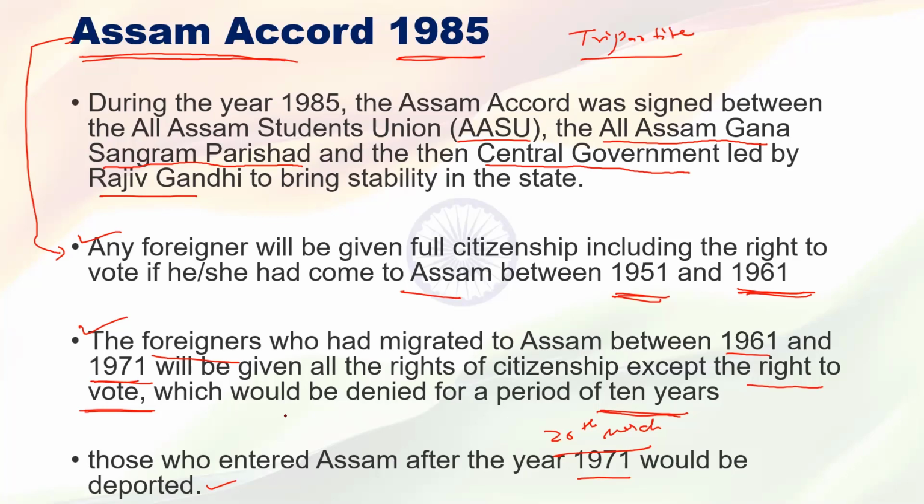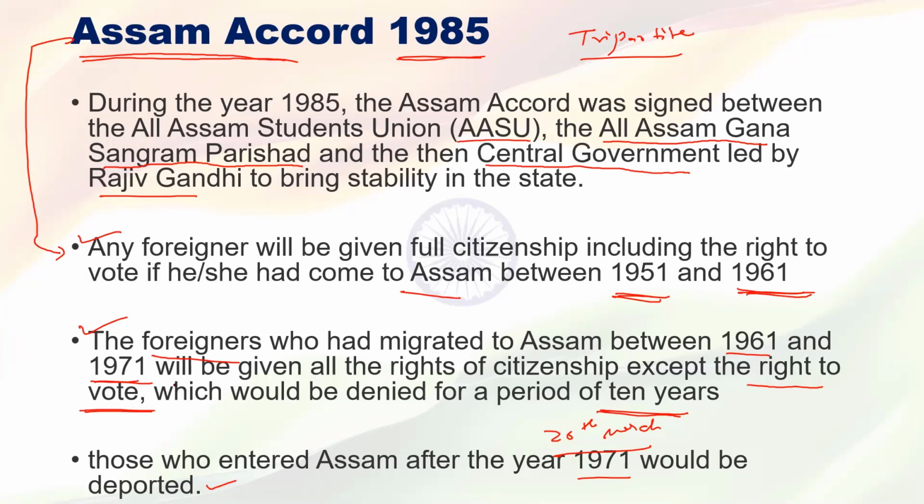They would get the right to vote after a period of 10 years. Then the third provision, any person who migrated to Assam after 26 March 1971 would be deported to their own country. Okay, so these are the three provisions.